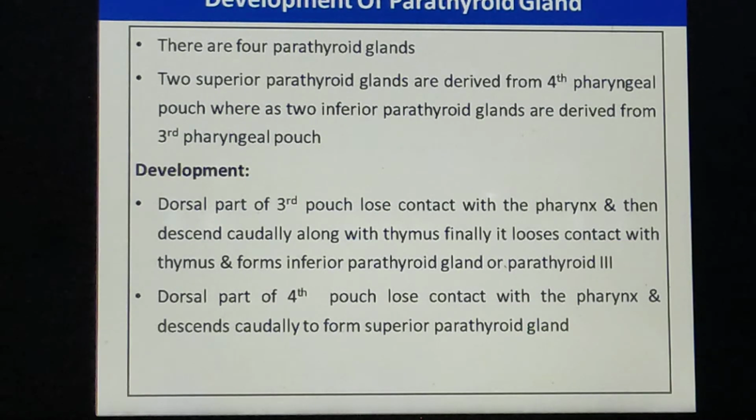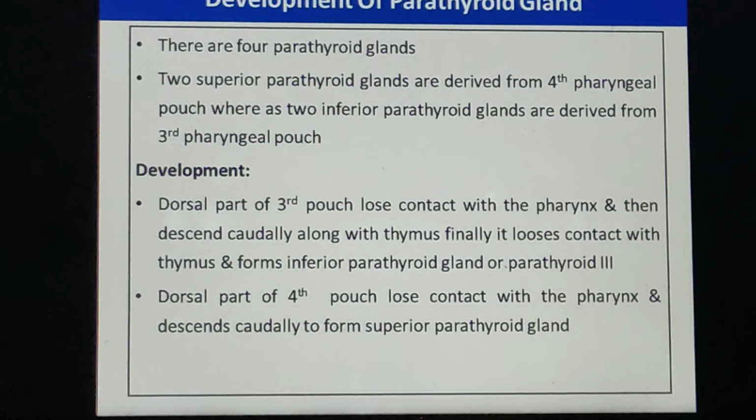Now coming to the development of the parathyroid gland. You all know there are four parathyroid glands. There are two pairs of the parathyroid glands. Already this also we have studied during the development of the pharyngeal arches. Again you have to remember the model of the pharyngeal arches where we have discussed the development of the parathyroid gland. Here I am going to just summarize it once again.